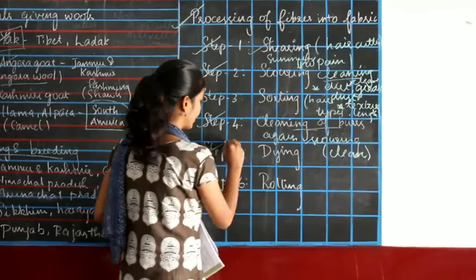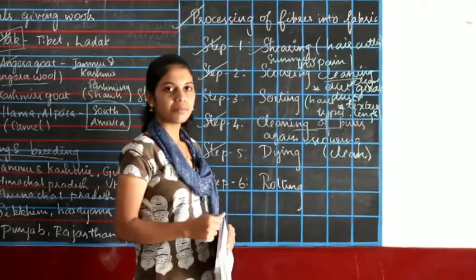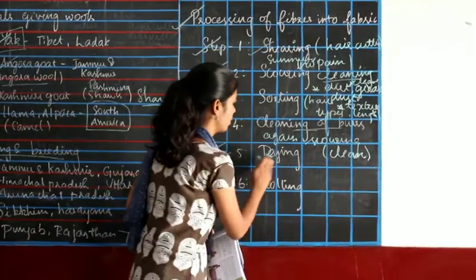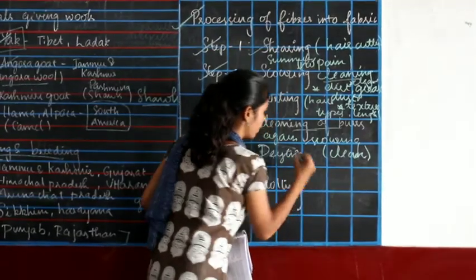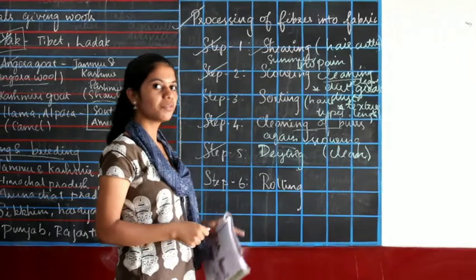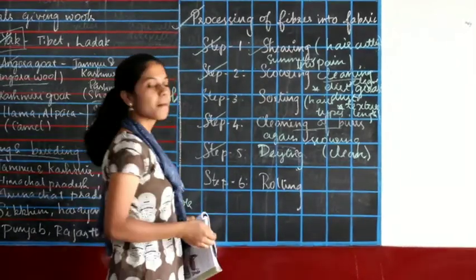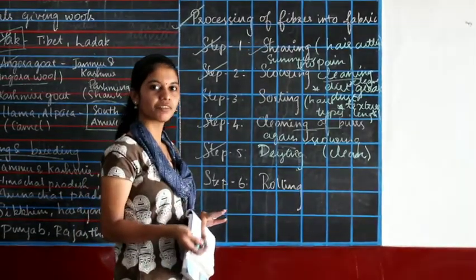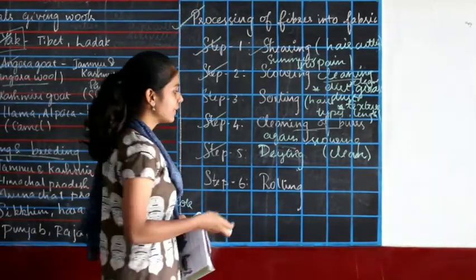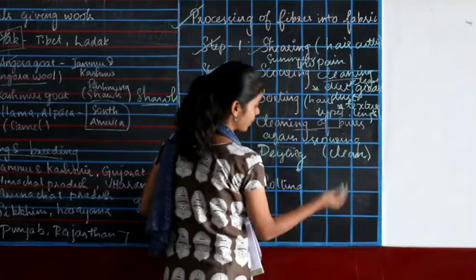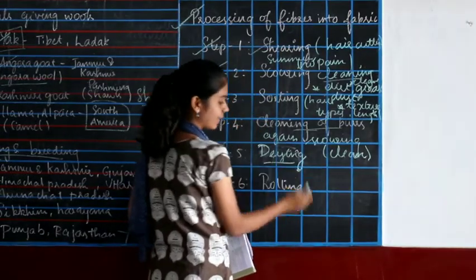Next, dyeing. Dyeing is nothing but giving color to the fibers, because we need different colors, right? We don't want to have the same color of clothes. We need different types of differently colored clothes, so we are dyeing it.